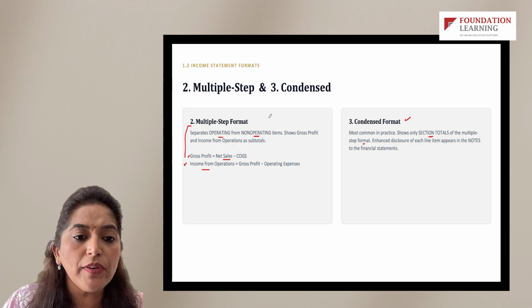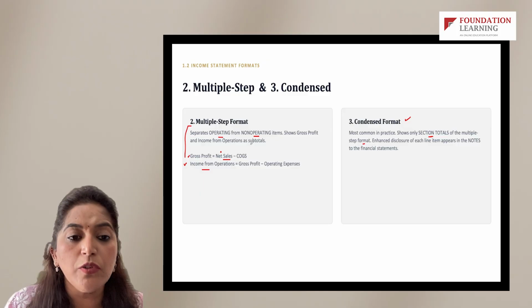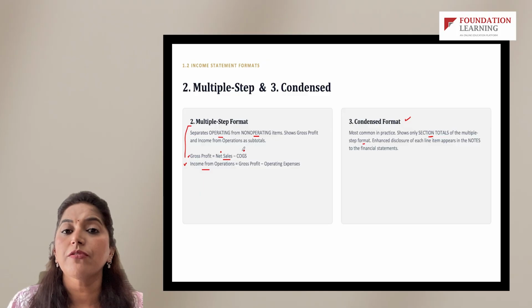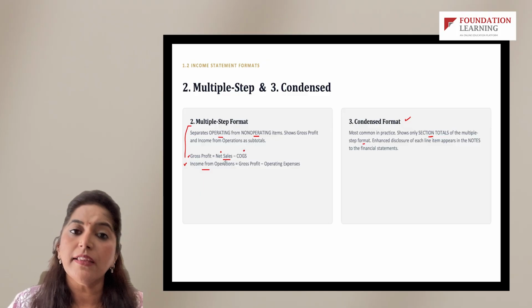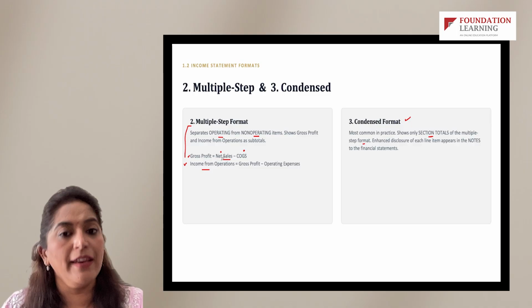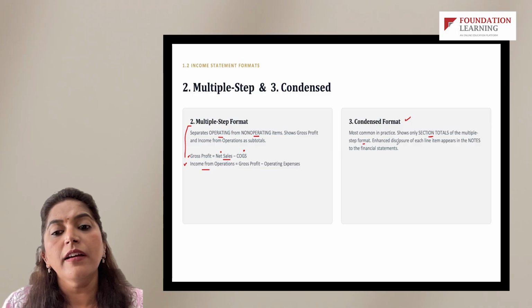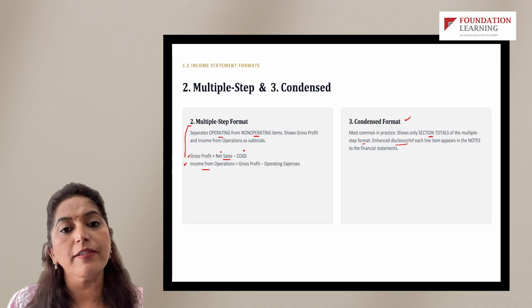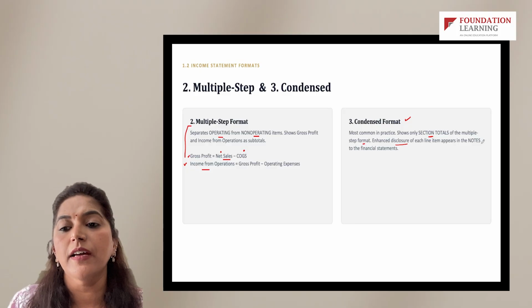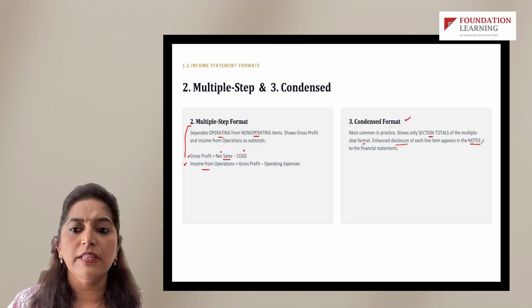That means you will not find the overall calculation of net income, you will not find the overall calculation of COGS, but rather you will just find the final line items here. And disclosure of how you arrived at these line items is presented in the notes to the financials.